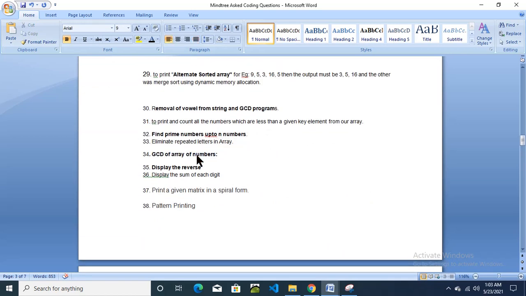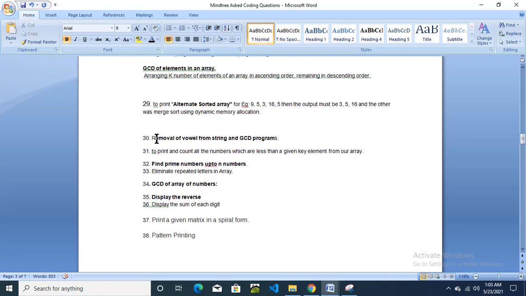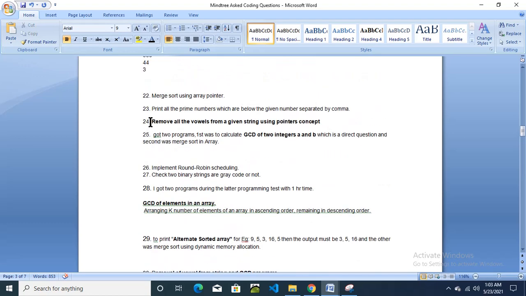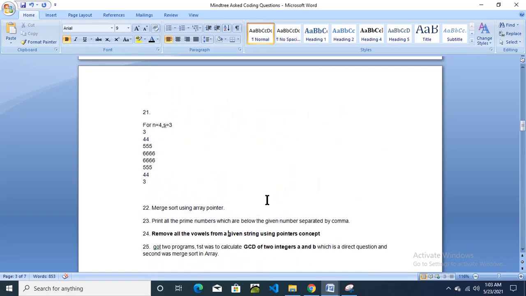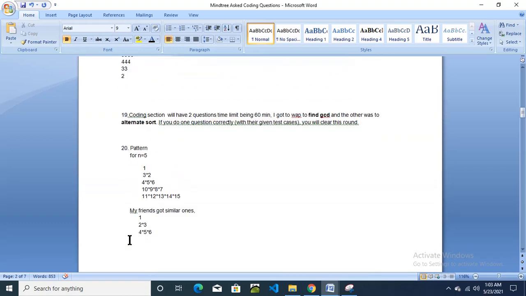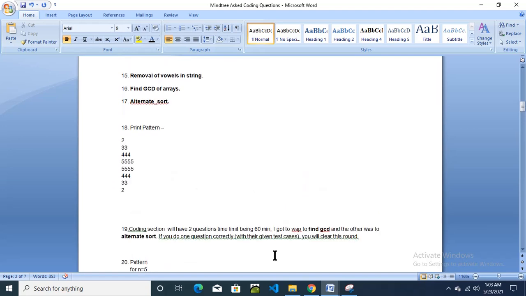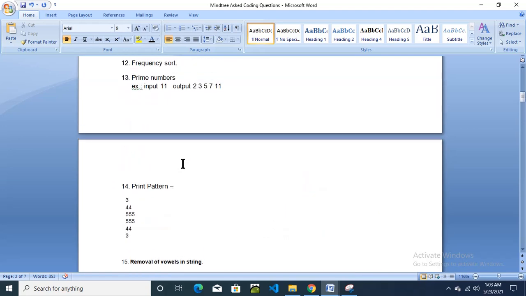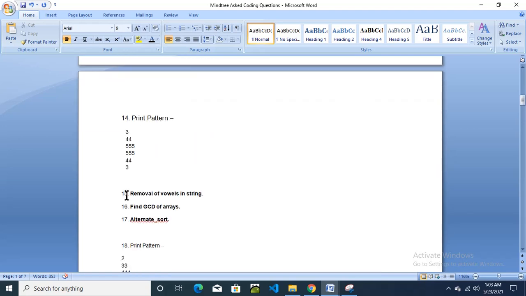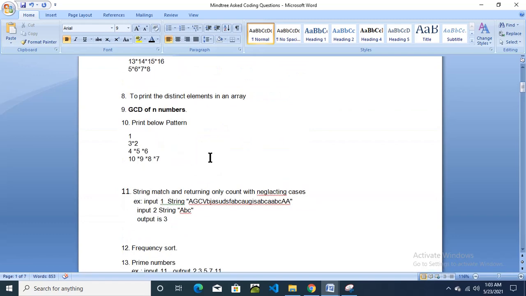Please prepare the GCD question, display the reverse string, reverse the string, removal of vowels, alternate sort, remove all the vowels again, same GCD of 2 numbers. Prepare all the pattern programs, find GCD, the questions which I have made bold, so prepare that one.